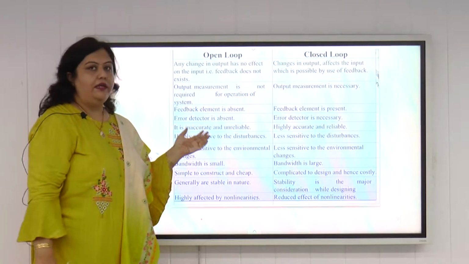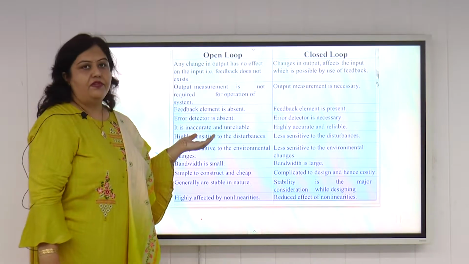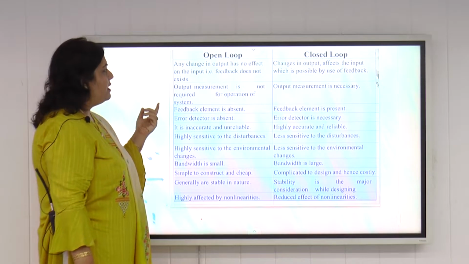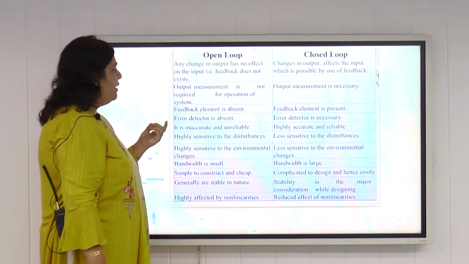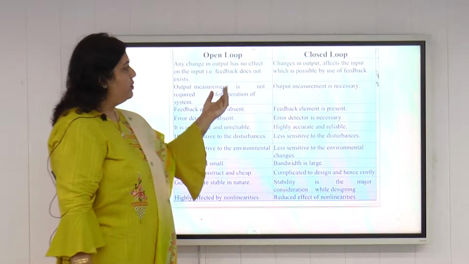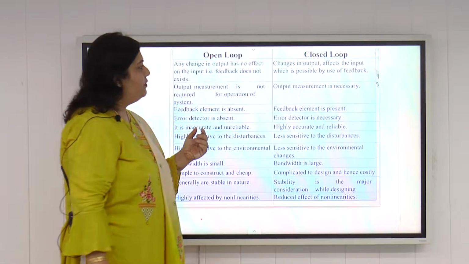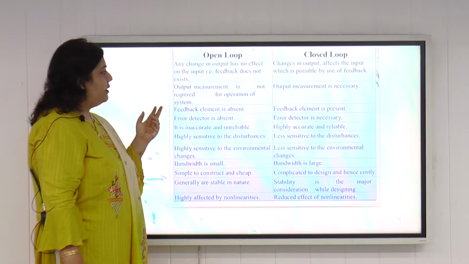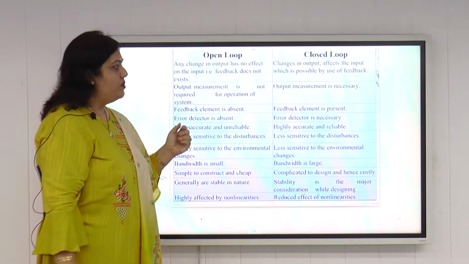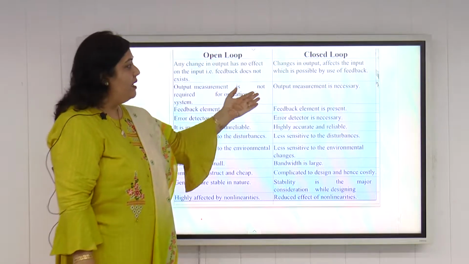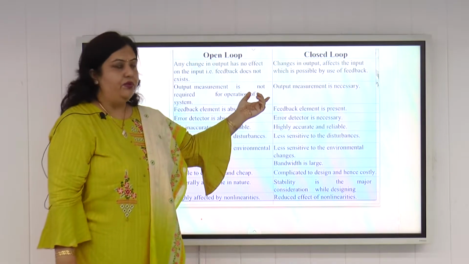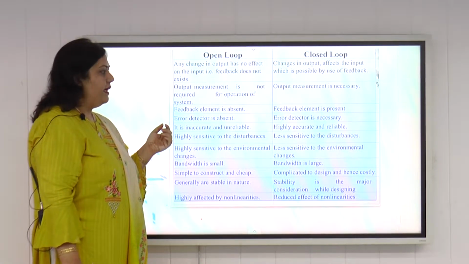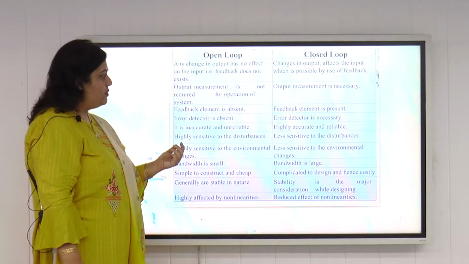So we can have a chart that compares the advantages and disadvantages of open loop versus closed loop control systems. In an open loop control system, any change in the output has no effect on the input because no feedback exists. But in a closed loop control system, changes in the output affect the input, which is possible by the use of feedback. Second difference: output measurement is not required for the operation of an open loop system, but in a closed loop system the output measurement is required. For that we use sensors or transducers in the feedback loop of the closed loop control system. Third, the feedback element is absent in open loop, while it is present in the closed loop control system.